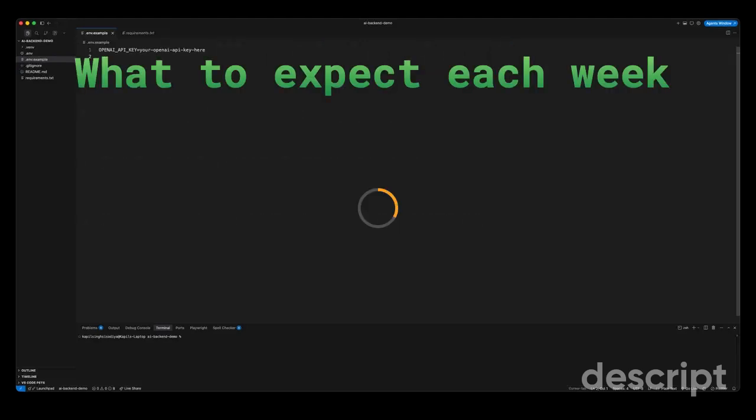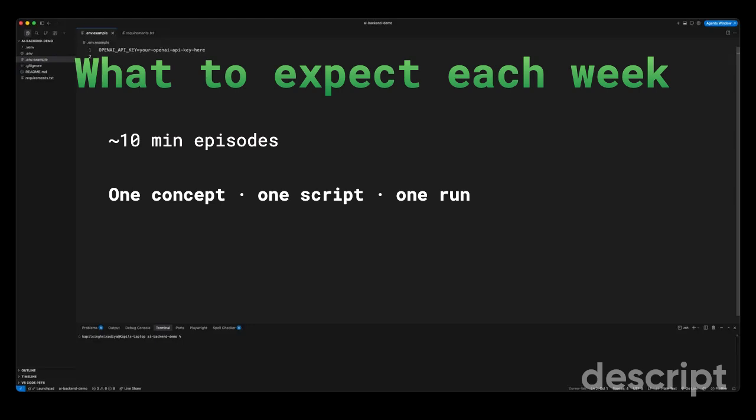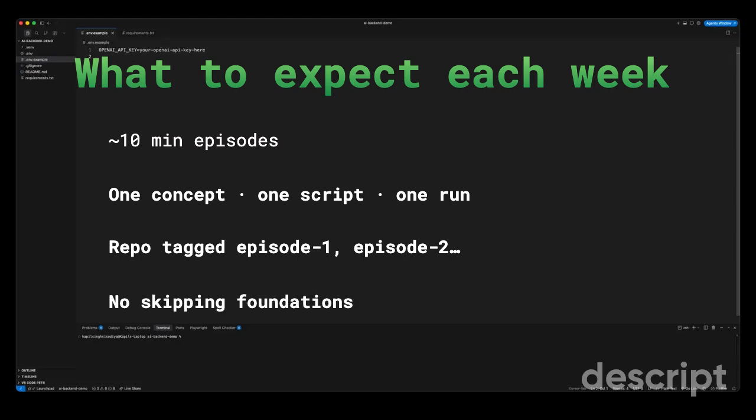So, here is the format so you know what you're signing up for. About 10 minutes an episode, dense, not fluffy. One concept or one file we build or run, one working demo at the end. There is a GitHub repo, and each episode has a tag, episode 1 and 2, so you can check out exactly what we are on. And finally, we don't skip foundations to chase hype. Agents come after you understand the HTTP call underneath.